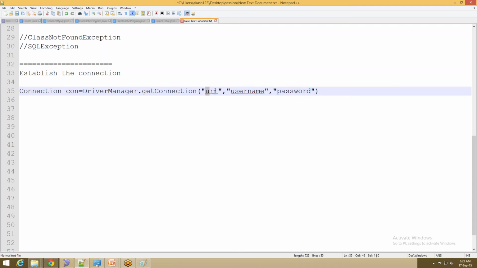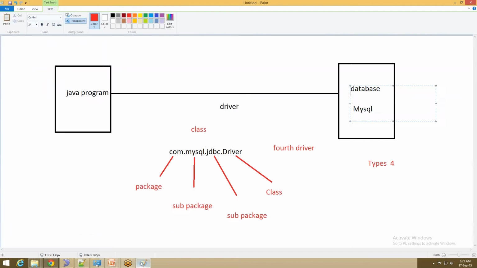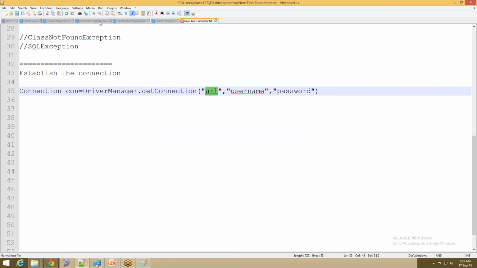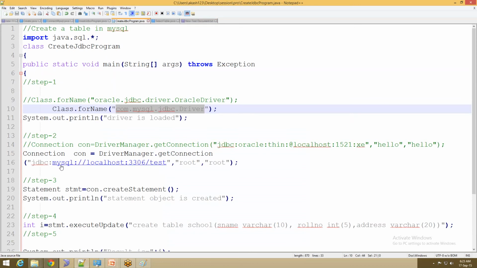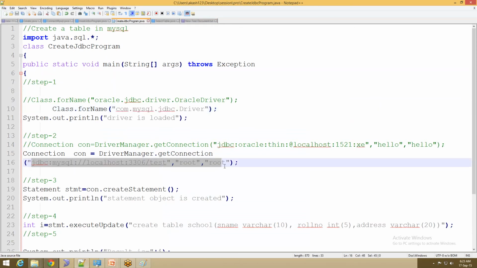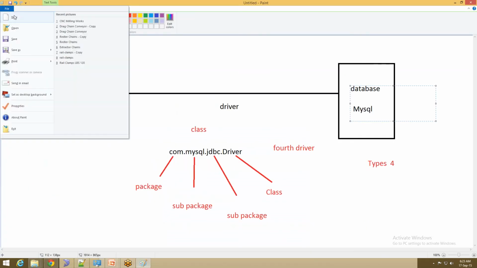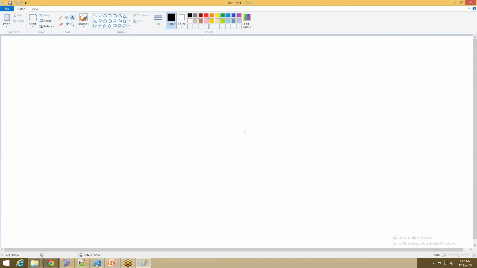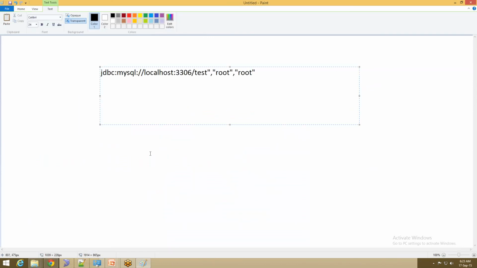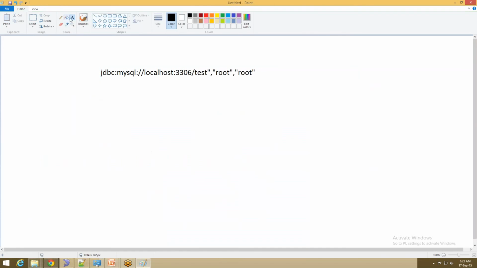Now the question comes, what is this URL? Let me take one simple example for this. So this is one example of URL.